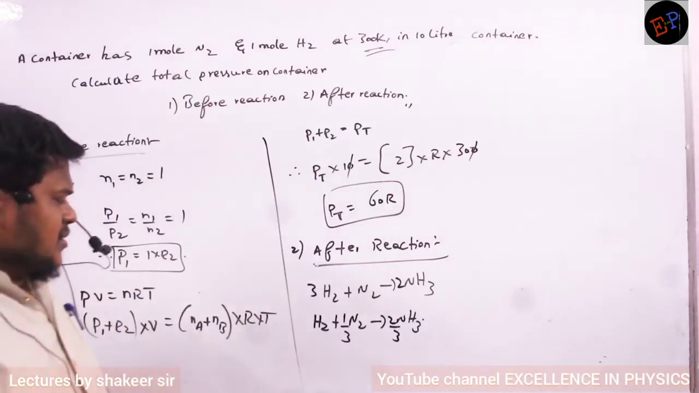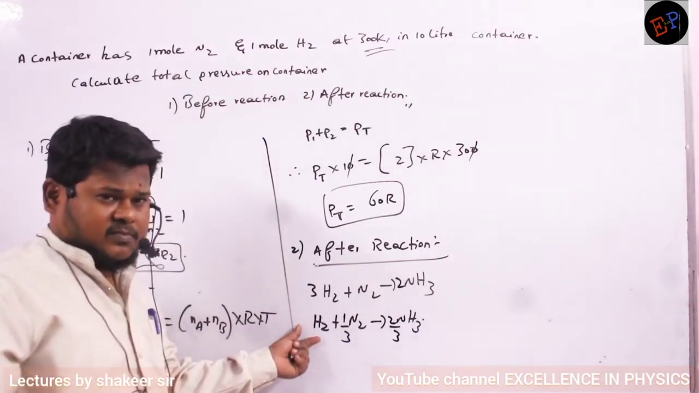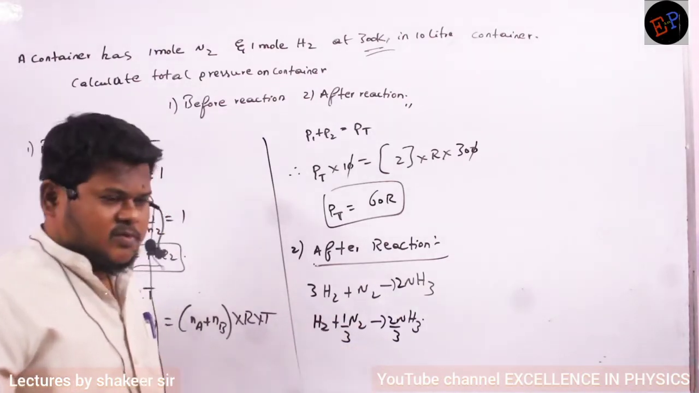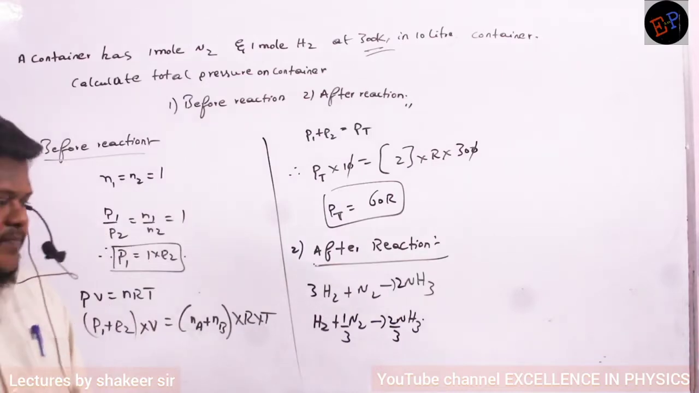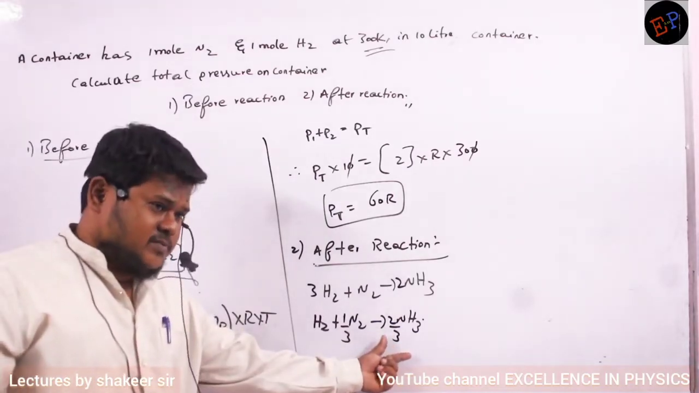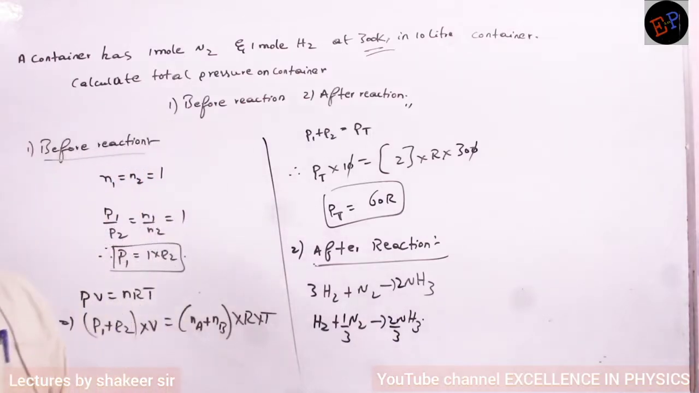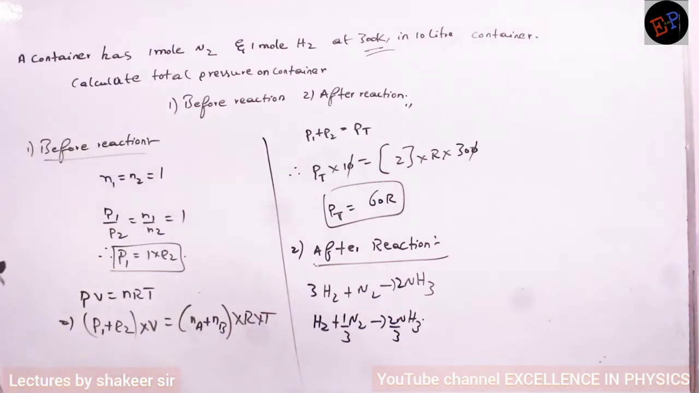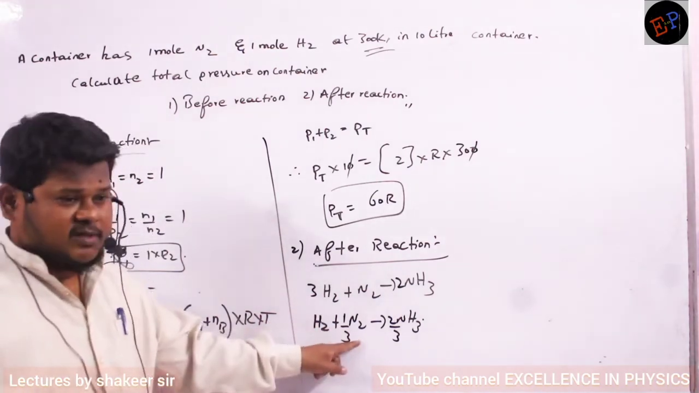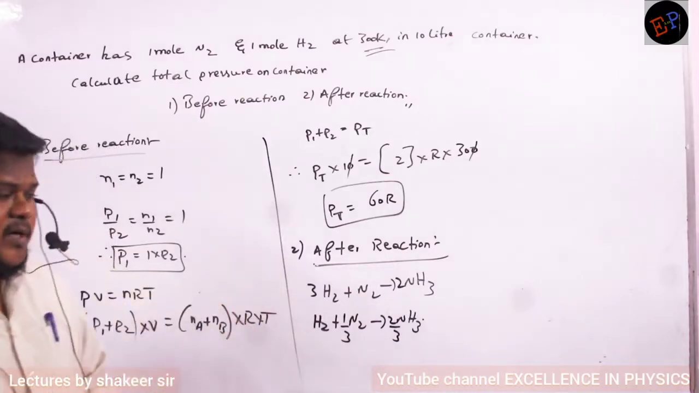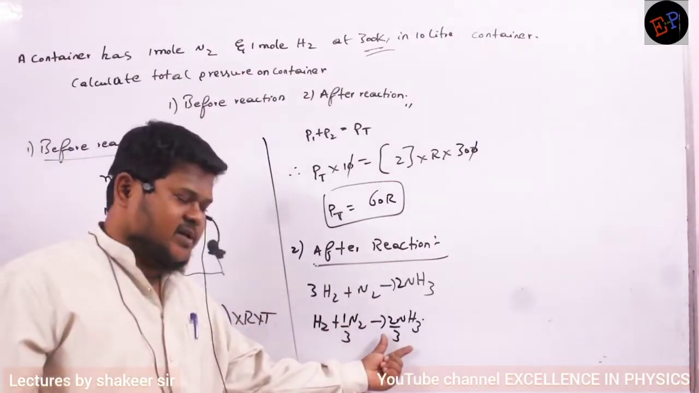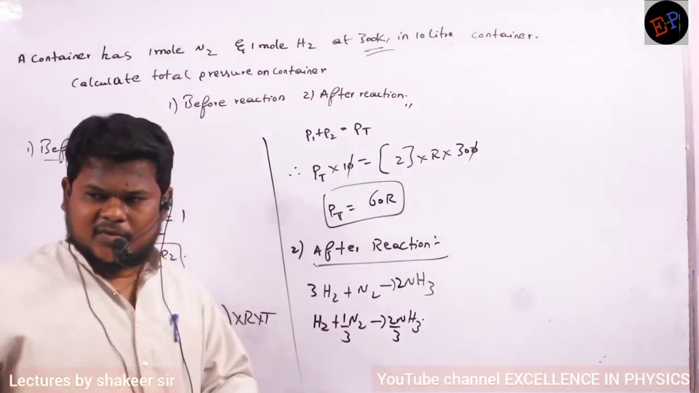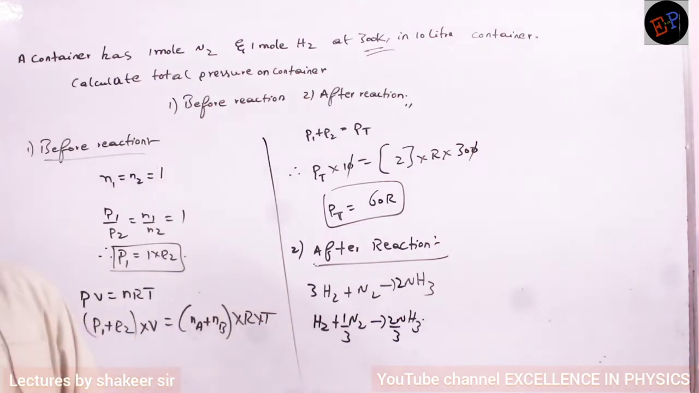Are you able to understand? So therefore, 1 mole of hydrogen will react with how many moles of nitrogen? Only 1 by 3 moles of nitrogen will react. Then how many moles of NH3 will form? 2 by 3 moles of NH3 will form. Then how many moles of nitrogen are left? Only 2 by 3 moles of nitrogen are left. So you calculate the pressure of 2 by 3 moles of NH3 and 2 by 3 moles of nitrogen. Then add both of them. That will be the total pressure after reaction.